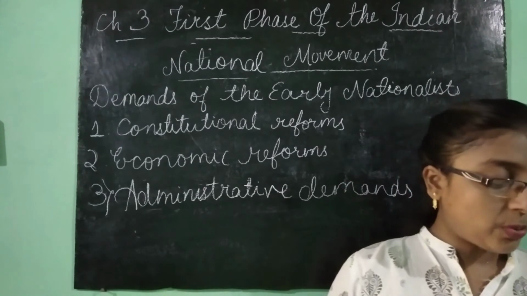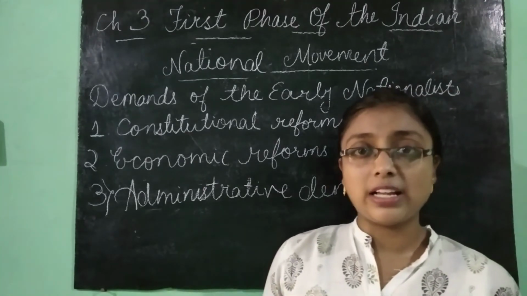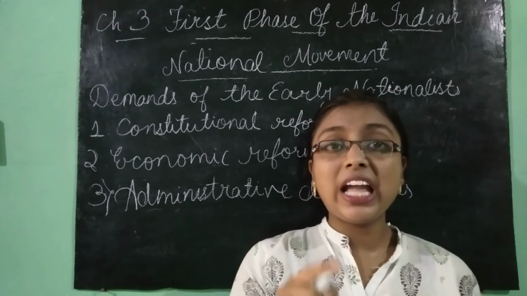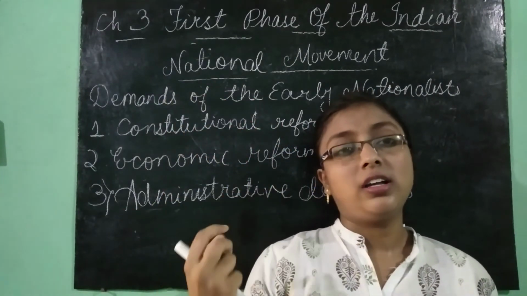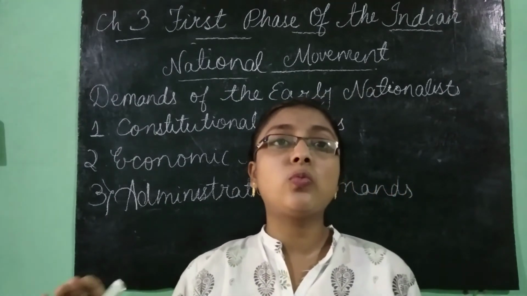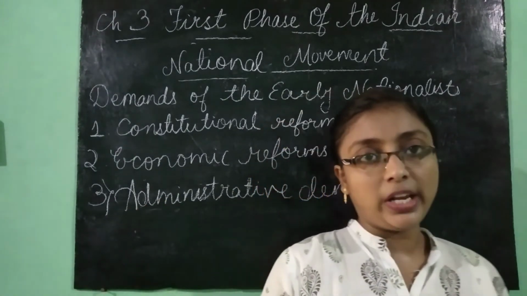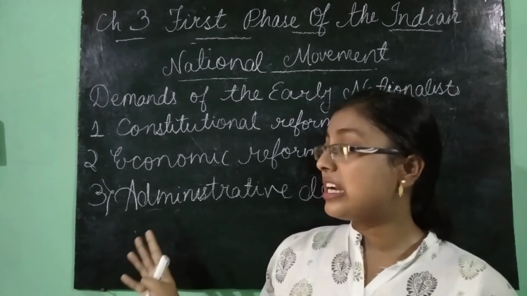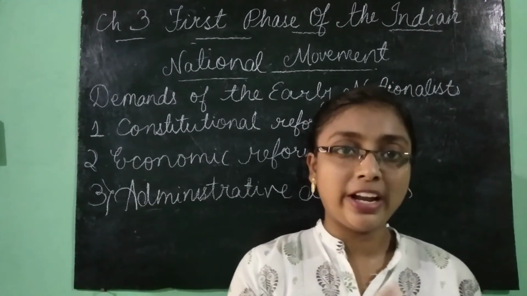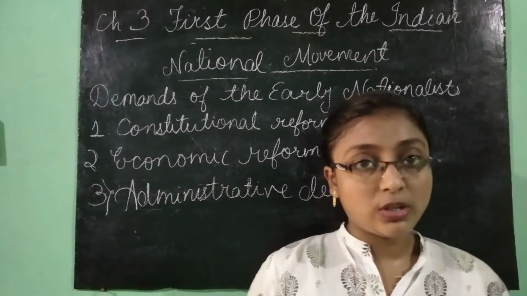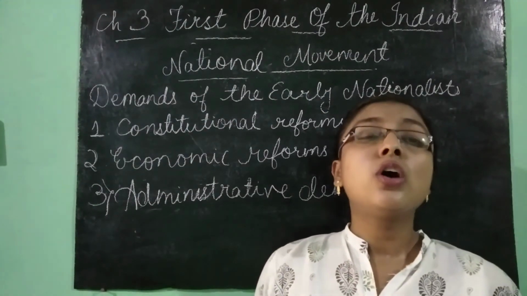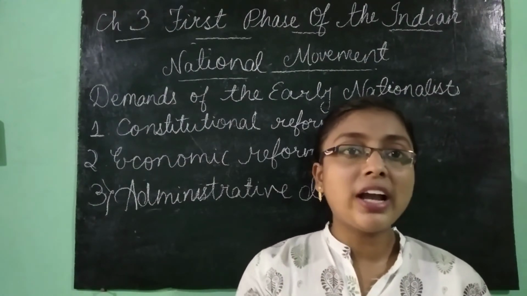Fifth one, they wanted that more and more Indians should be employed in the higher posts. As you know, most of the higher posts in every field were reserved for the Europeans only. But these early nationalists wished that this should be changed, and Indians should be in higher posts also. Now the next one is spread of primary education among the Indians. Yes, it was very necessary for a future that can fight against the British.